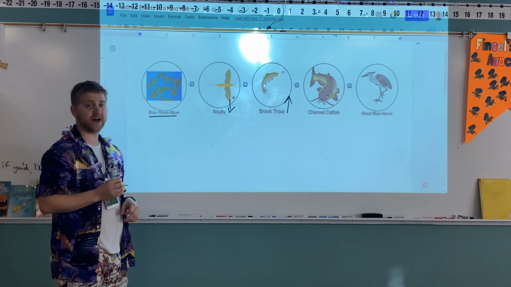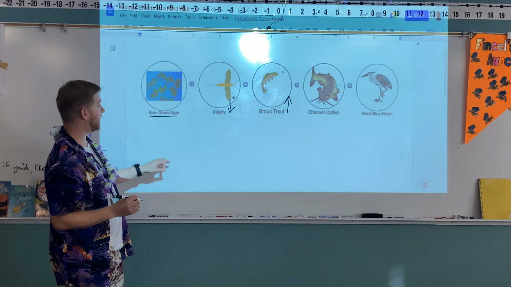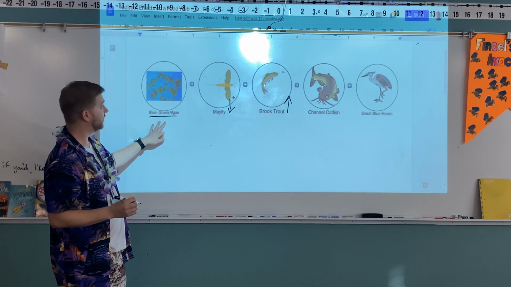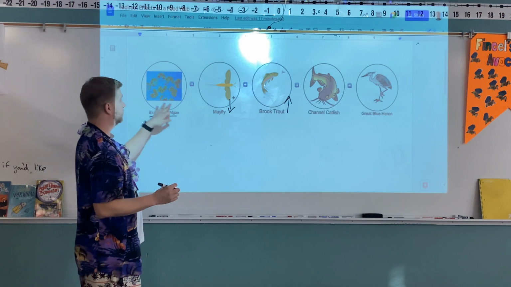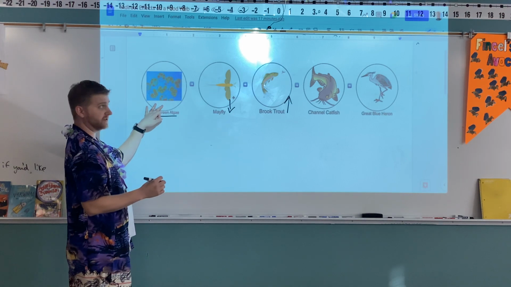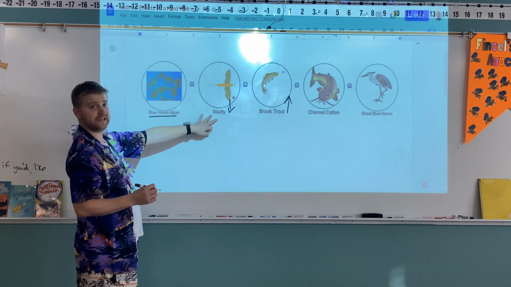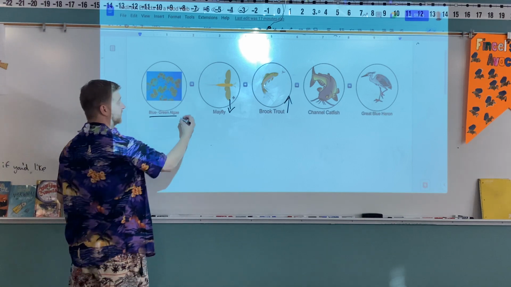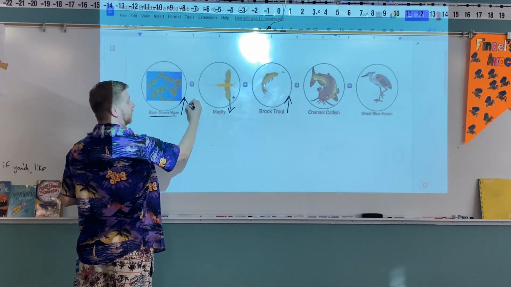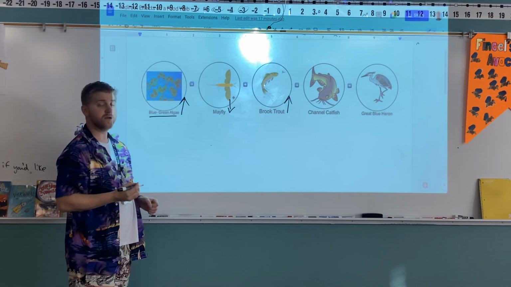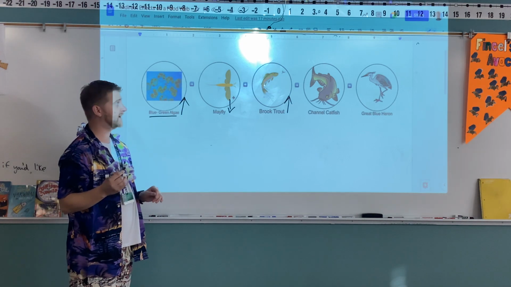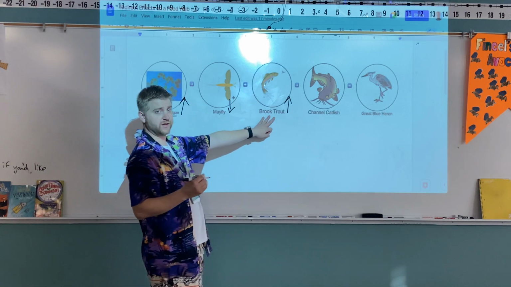that's going to change our algae population. Because now our algae population has less of its consumer population. So as a resource population, if it's not being eaten or consumed as much, that population is going to grow. It's going to be allowed to start booming. There is one more indirect effect of the brook trout population increasing.